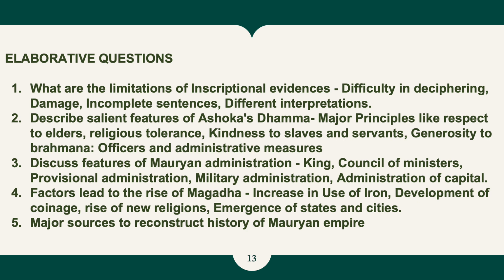Fourth one is, what are the factors which led to the rise of Magadha? And in this, please include points like increased use of iron, development of coinage, rise of new religions, emergence of state and cities. The last question is major sources to reconstruct the history of Mauryan Empire. In this you have to include all the inscriptional and textual sources that help to reconstruct the history of Mauryan Empire.